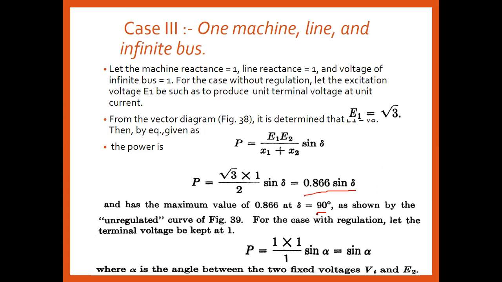But for the regulated condition, what should it be? The value of E1 is 1, the value of E2 is 1, and with x1 and x2 being 1, the power is 1 into sine of theta, where theta is the angle between the two voltages, Vt and E2. One machine should be connected to the constant voltage, and the other to the infinite bus.